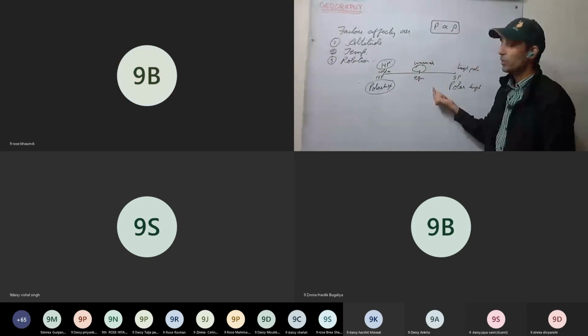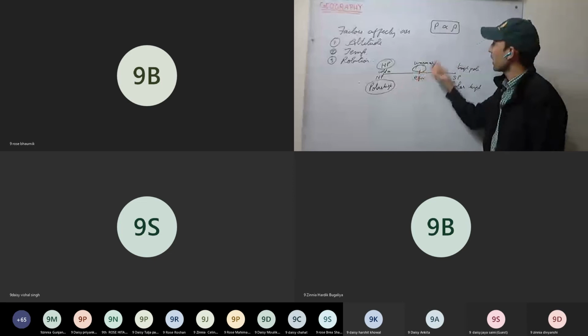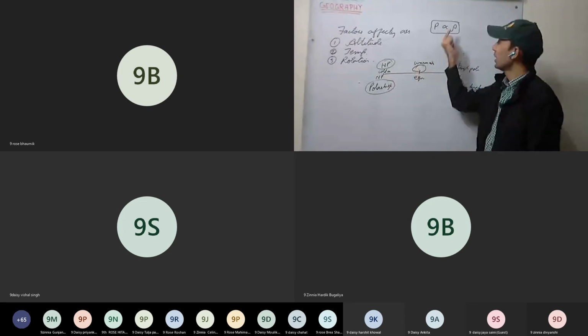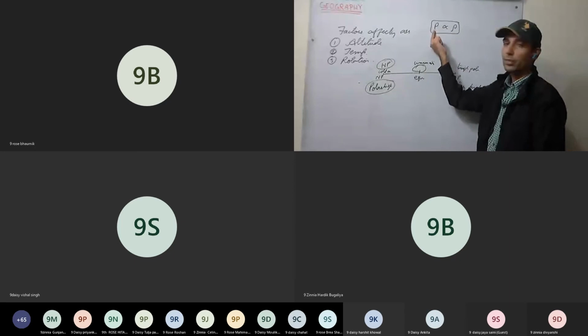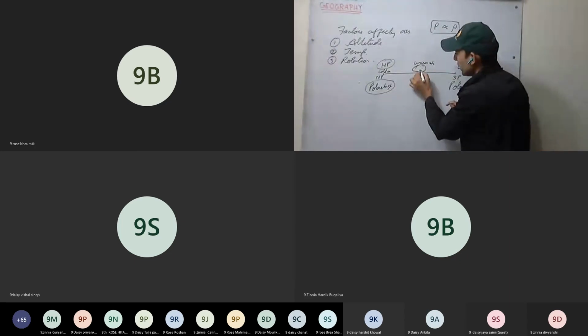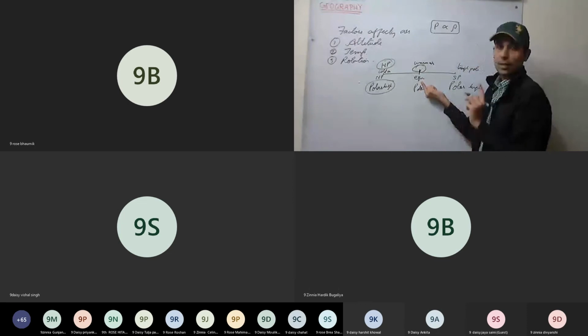Okay, just see it here. We'll explain it again. Here, more heat, more temperature, density will decrease, pressure will decrease. So on the equator, density decreases, and pressure decreases.